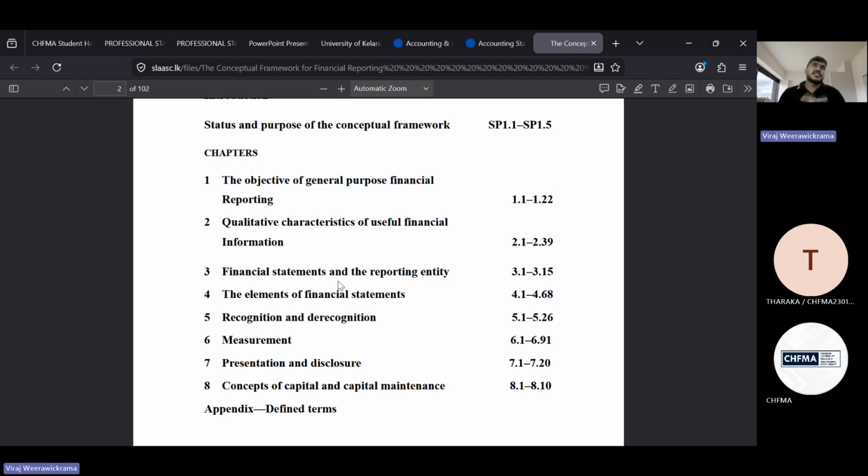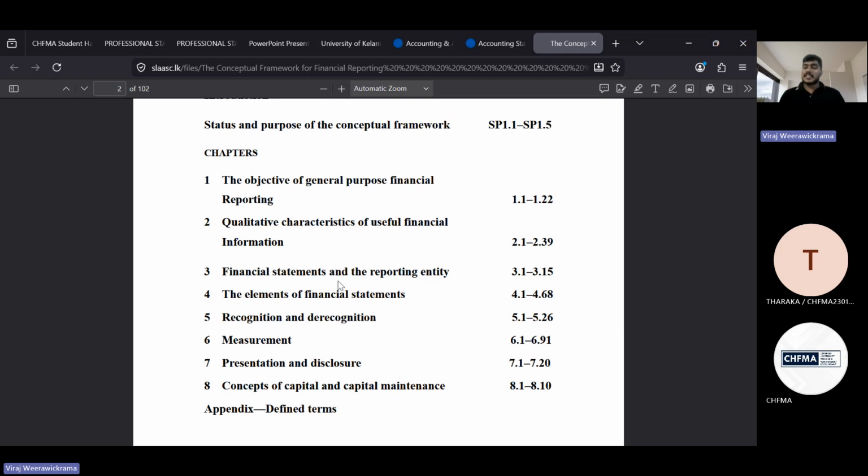But when it comes to history, yes, this is a revised conceptual framework. This was revised in 2018, but effective from 2020 onwards, 1st of January 2020 onwards. That means nowadays we are applying this revised conceptual framework. Okay, now we learned several key points.